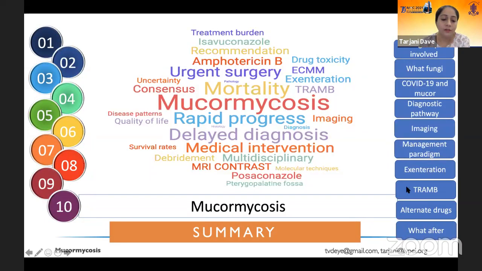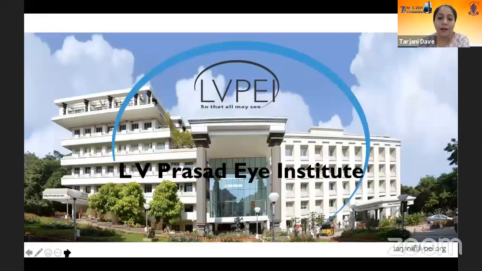a little conservative and try to do debridements with transcutaneous retrobulbar amphotericin B. We spoke about the alternate drugs, and we also spoke briefly about the challenges that may lie ahead after we've won this battle. Thank you very much for your kind attention.